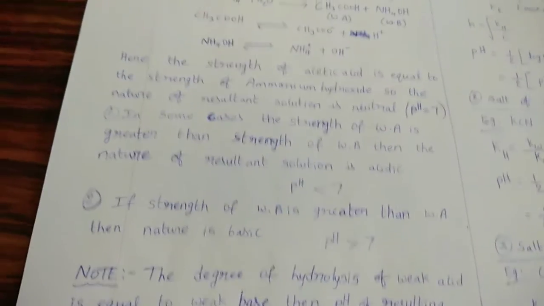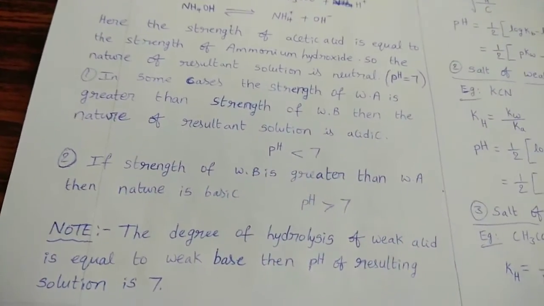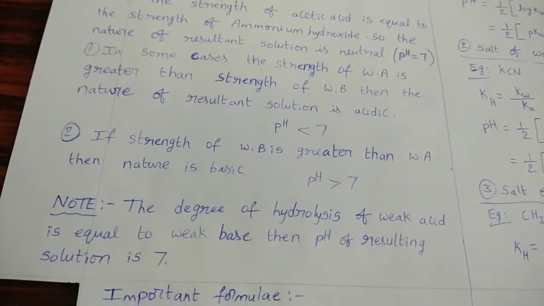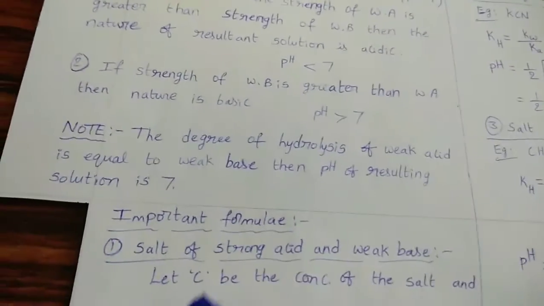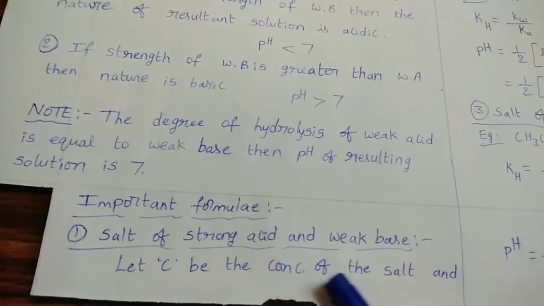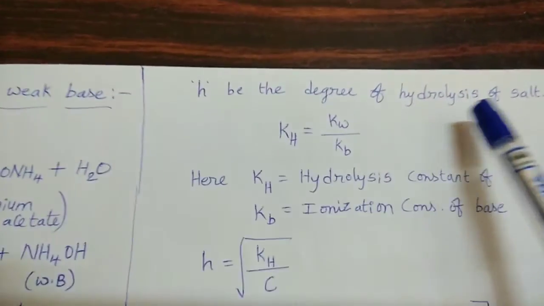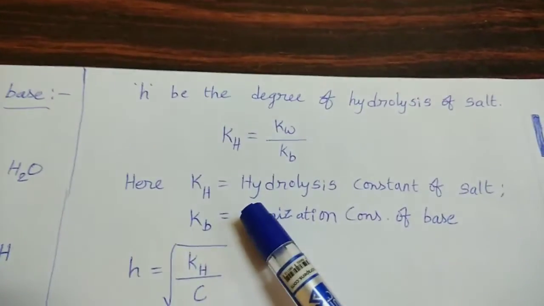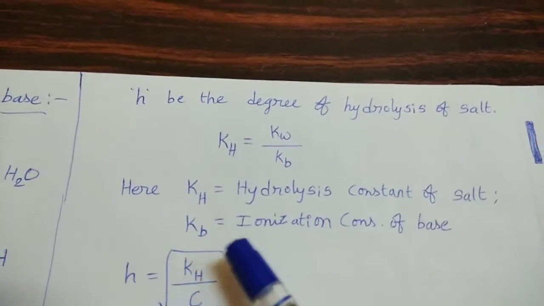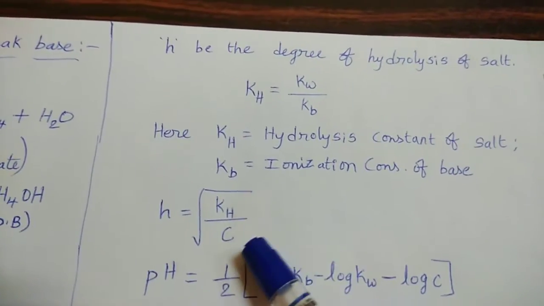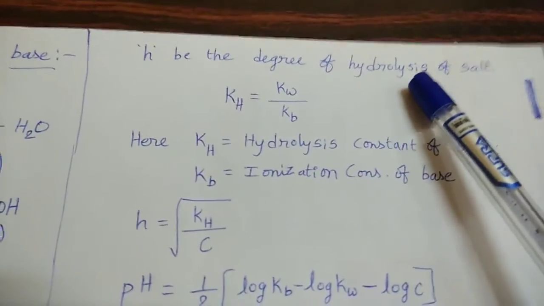So see the related important formulae for this. Till now we completed 4 types of salts. For these salts, to calculate degree of hydrolysis, hydrolysis constant, pH, pOH, here is each and every formula. First one, salt of strong acid and weak base. Let C be the concentration of this salt and h be the degree of hydrolysis of this salt. So Kh equals Kw by Kb. Here Kh is the hydrolysis constant of the salt, and Kb is the ionization constant of the base. h equals square root of Kh by C.